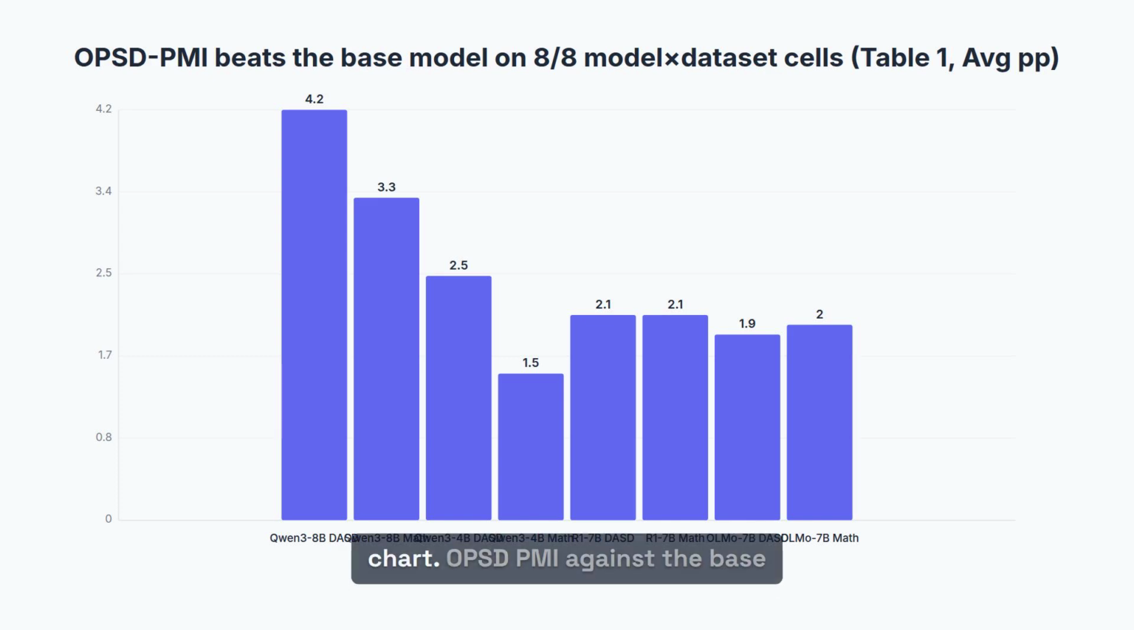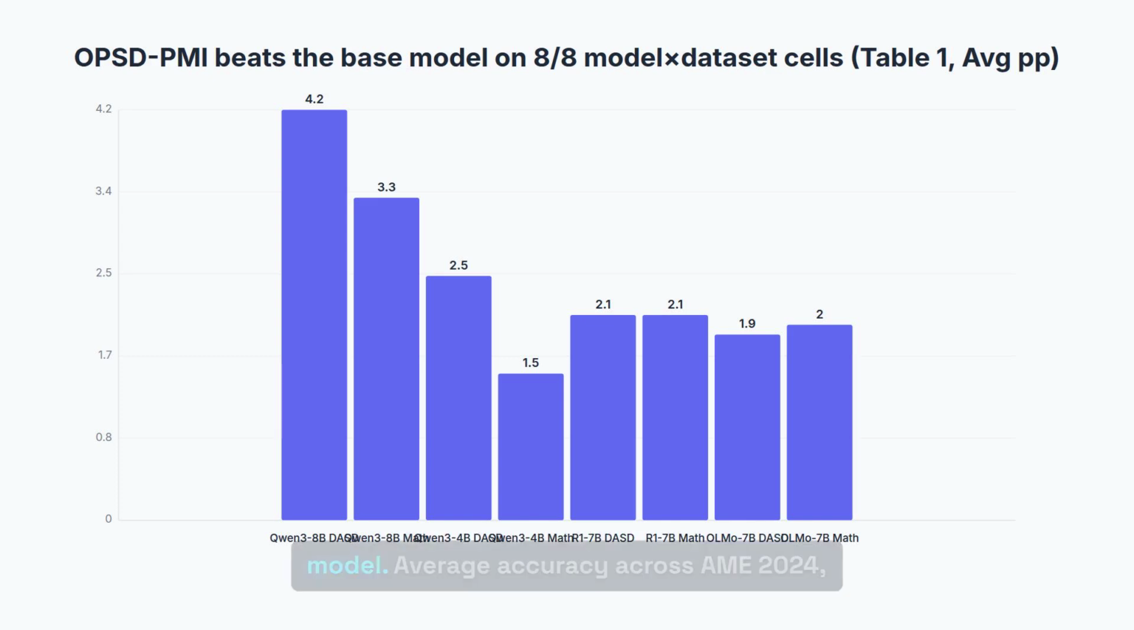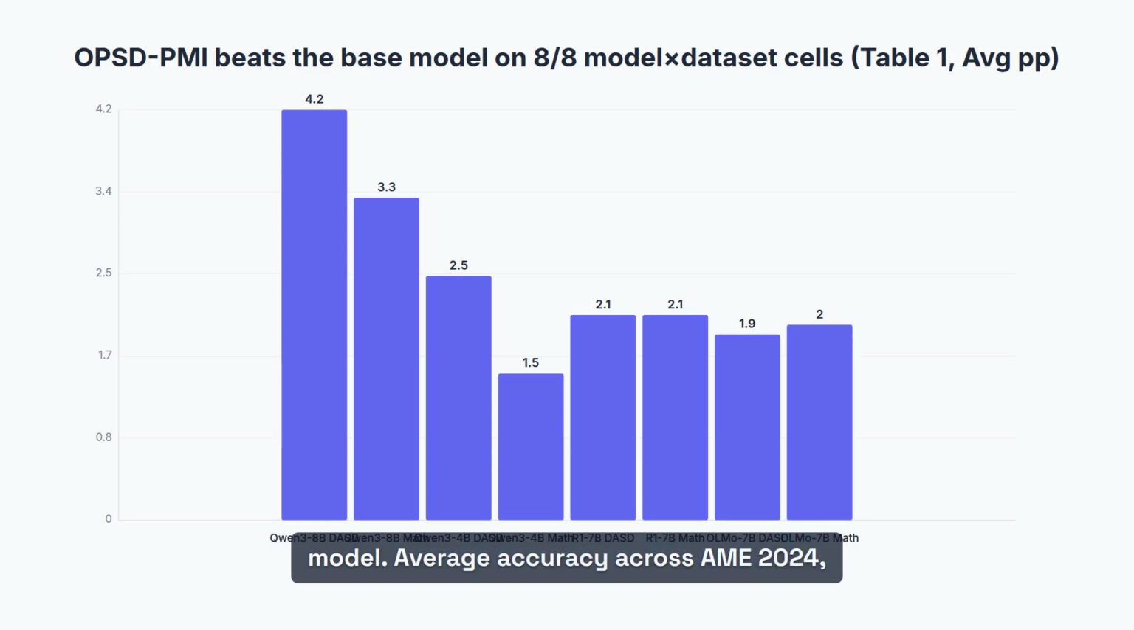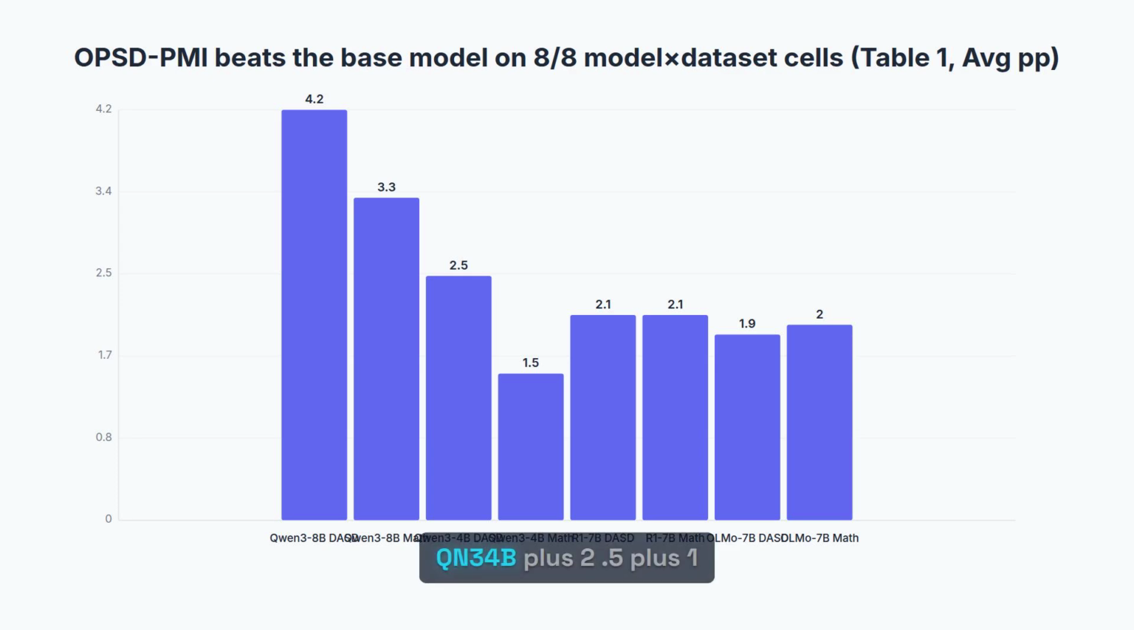The headline, in one chart. OPSD PMI against the base model, average accuracy across AIME 2024, AIME 2025, and HMMT 2025, in percentage points. Qwen3 8B: plus 4.2 on DASD, plus 3.3 on MathCoT. Qwen3 4B: plus 2.5, plus 1.5. R1-Distill 7B: plus 2.1 on both. OLMo 7B: plus 1.9, plus 2.0. 8 of 8 model-dataset cells beat the base, gains from 1.5 to 4.2 points.